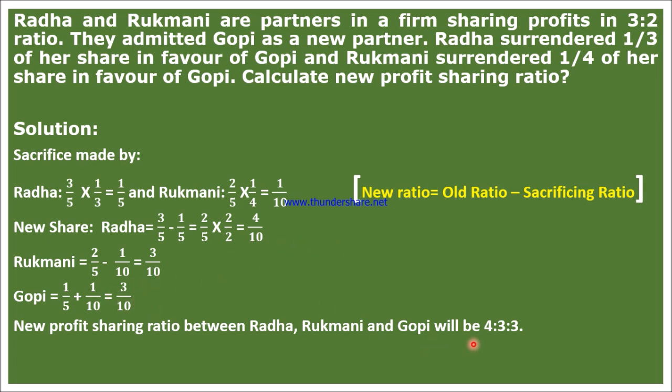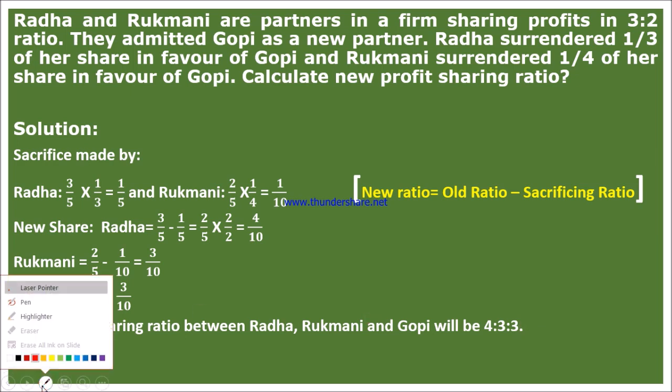Now all the denominators are the same, and therefore we can write this ratio. The new profit sharing ratio between Radha, Rukmani and Gopi will be 4:3:3. That is, this 4, this 3 and this 3. I hope you understood this one.